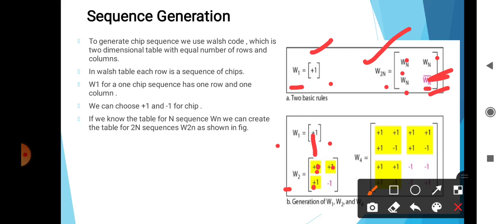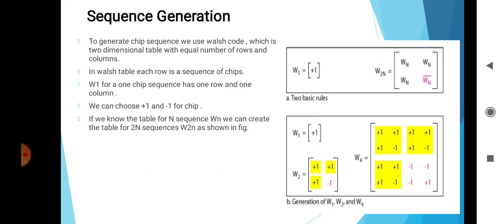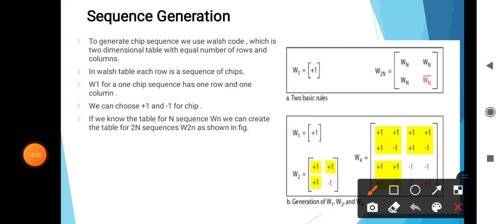Then the complement of WN: plus 1's complement is minus 1, that's why we put minus 1. So we have generated two matrices, W1 and W2. We get the two tables: W1 is plus 1, and W2 is plus 1 plus 1, plus 1 minus 1.